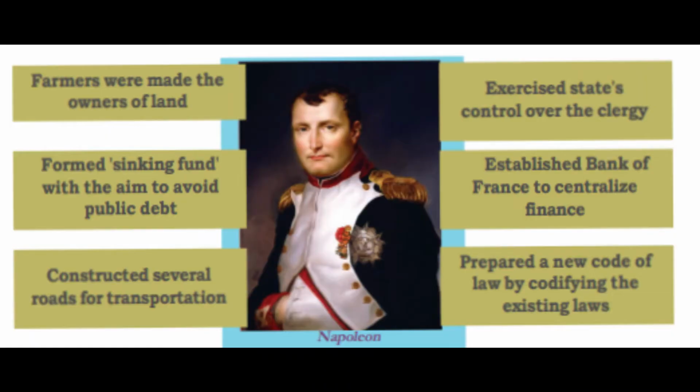First, farmers were made the owners of land, isn't it? He formed the sinking fund with the aim to avoid public debt. He constructed several roads for transportation. Then he exercised strict control over the clergy.